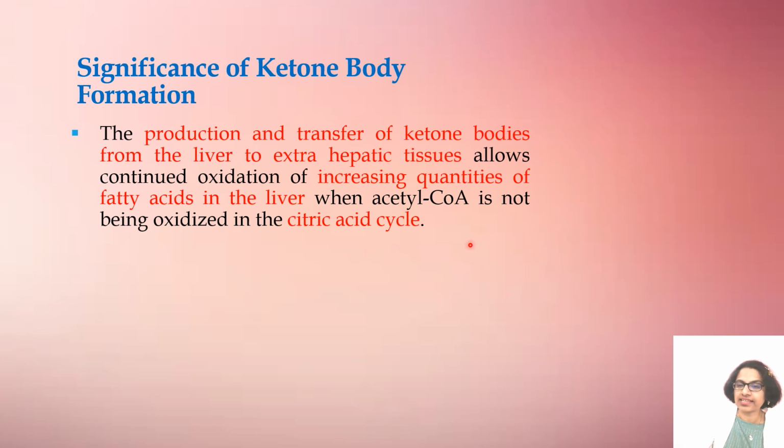It allows continued oxidation of increasing quantities of fatty acids in the liver when acetyl-CoA is not being oxidized in the citric acid cycle. So what is happening here? The production and transfer of ketone bodies from the liver to the extrahepatic tissues allows continued oxidation of increasing quantities of fatty acid in the liver when acetyl-CoA is not being oxidized in the citric acid cycle.